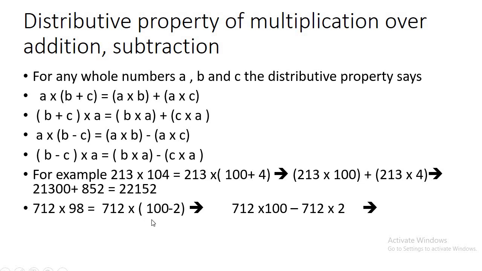So instead of 98, we write 100 minus 2 and apply the property: 712 multiplied by 100 minus 712 multiplied by 2, which will be 71200 minus 1424, and the result is 69776. Applying this property saves the time and effort of traditional multiplication.